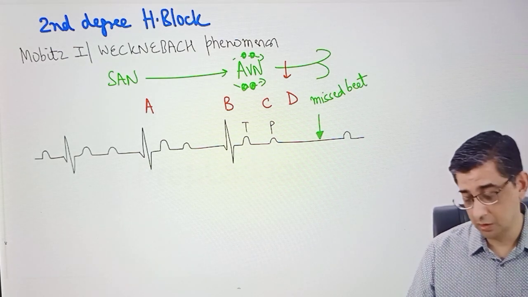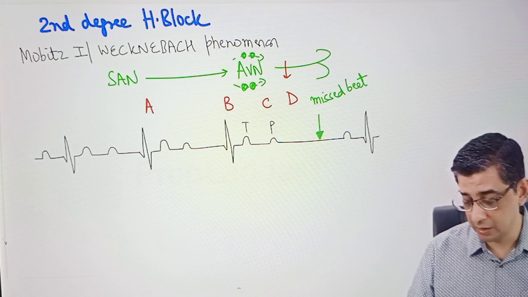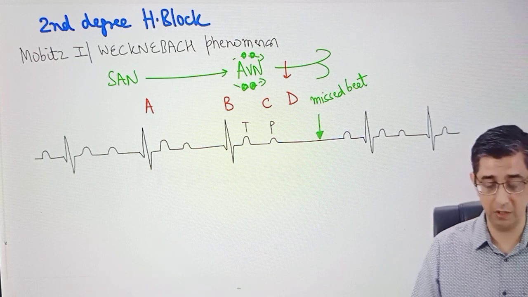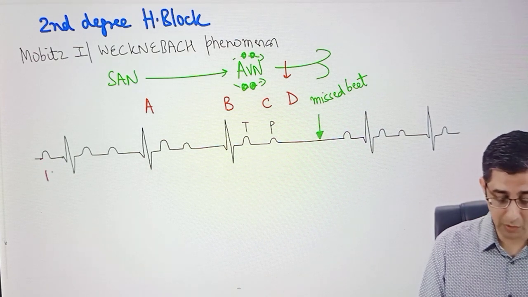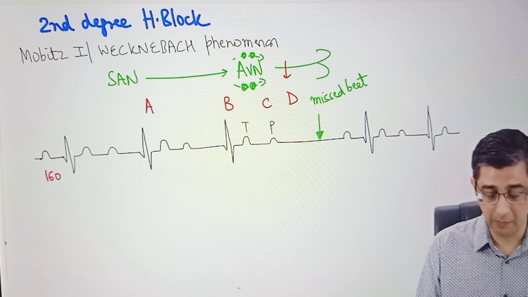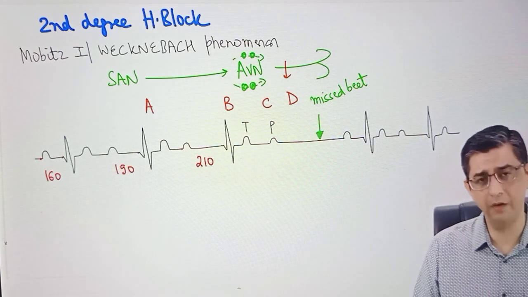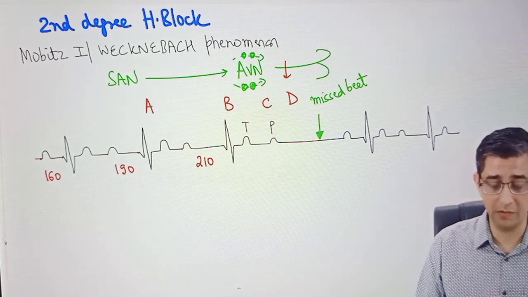You will notice once again, the PR interval of the patient will definitely be present in the next beat. Serially, again, the same pattern will evolve. Again, the PR interval of the patient will start progressively increasing. So if I just put pointers there, I wanted to say that suppose the PR interval initially was 160. Then it jumped up to, let me say, 190 milliseconds. Then it jumped up dramatically to, let me say, 210 milliseconds.